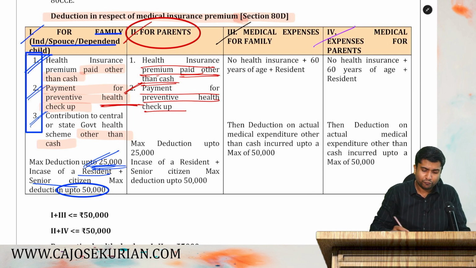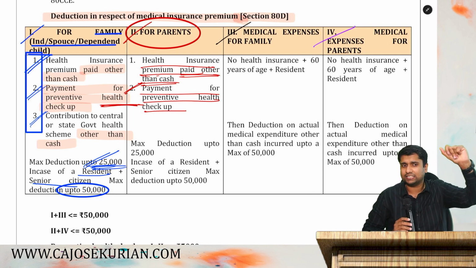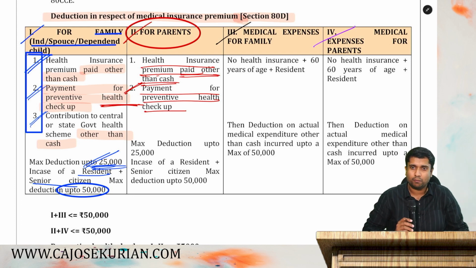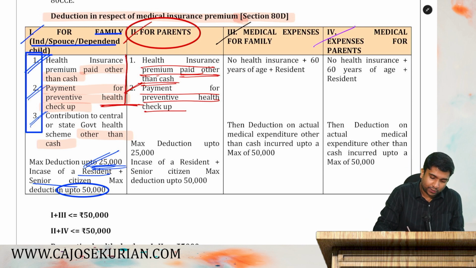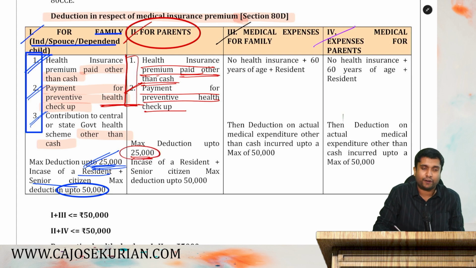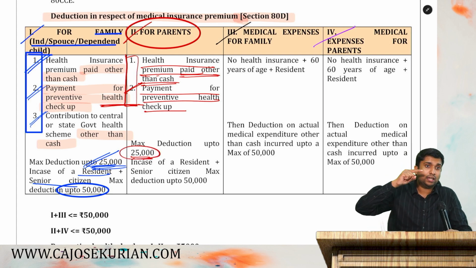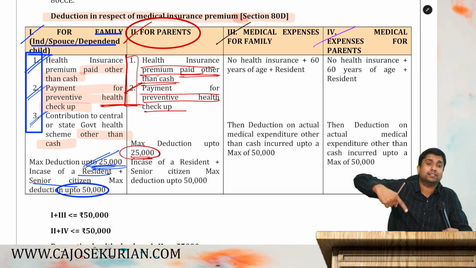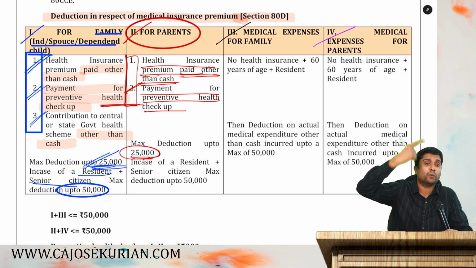Now, for parent, two things are covered. Which all are the things? Number one, health insurance premium paid for your parents. Parents means for your father as well as for your mother. Then, preventive health checkup for your father or for your mother. Both are covered in category 2. The total shall not go beyond how much? 25,000. The total which you have paid for your parents shall not be more than 25,000.